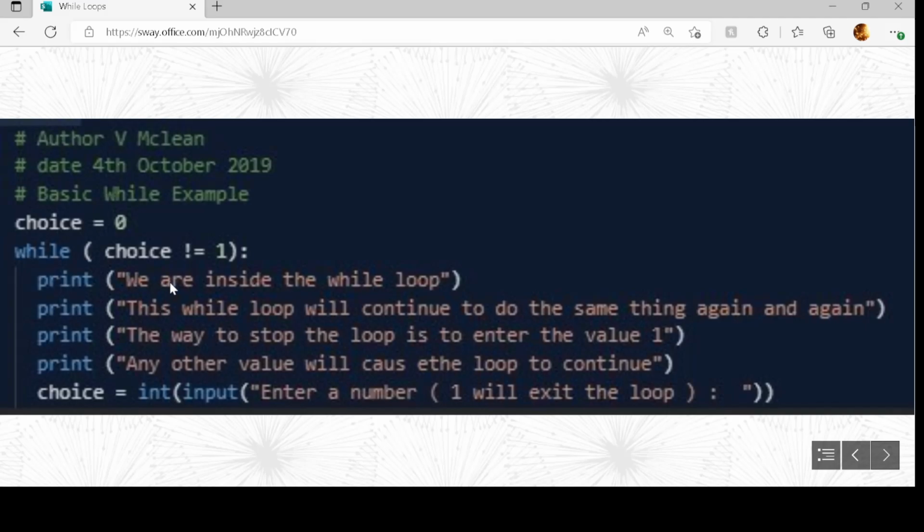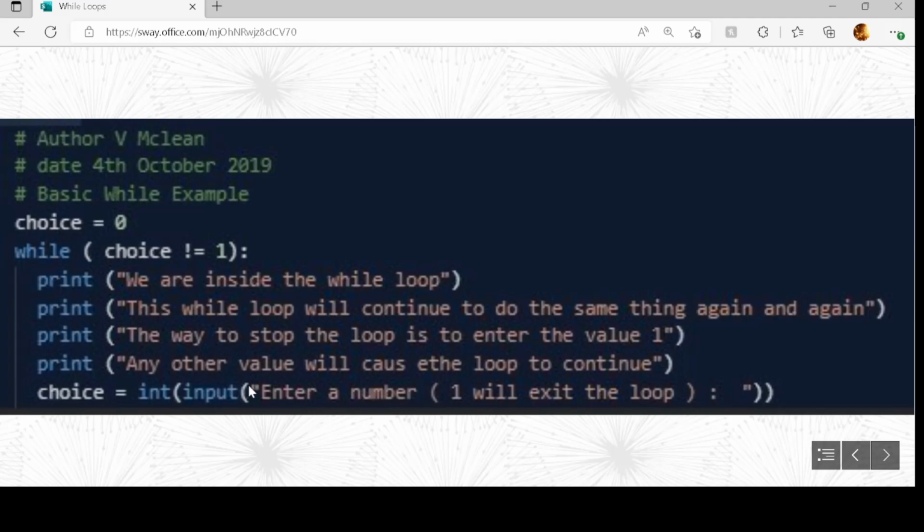So it prints out we are inside the while loop. This while loop will continue to do the same thing again and again. The way to stop the loop is to enter the value 1. Any other value will cause the loop to continue, and then we have got input. Remember, input is the keyword that lets us get input from the user. So we're reading in whatever the user has typed. We're casting it, giving it a variable type of int automatically when the number is read in, and we're storing it inside choice.